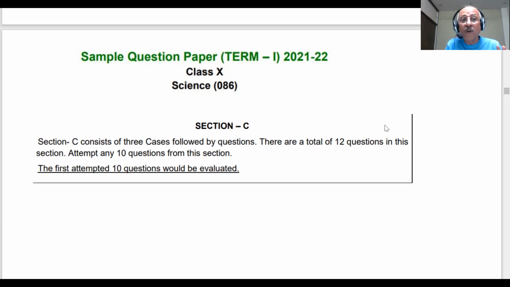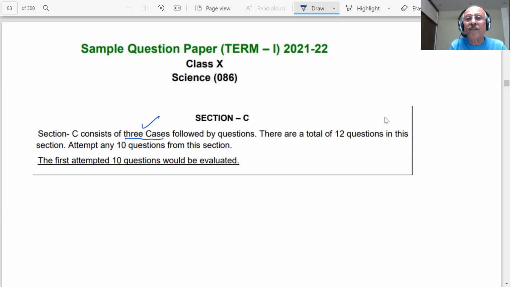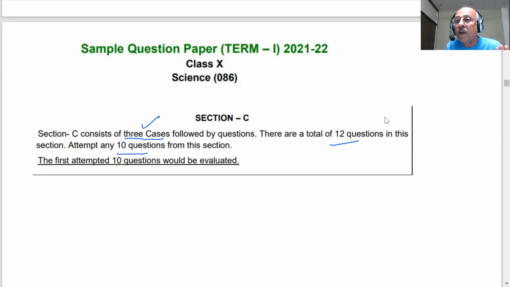This is very important because section C of the sample question paper term 1 class 10th consists of three cases. Let us see what the cases are. There will be a paragraph and we have to read it very carefully, each and every word, each and every line. Then there are a total of 12 questions. Attempt any 10 questions from this section. The first attempted 10 questions will be evaluated out of the 12. All right, let us begin our session.